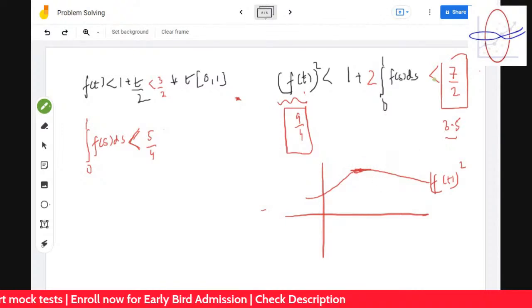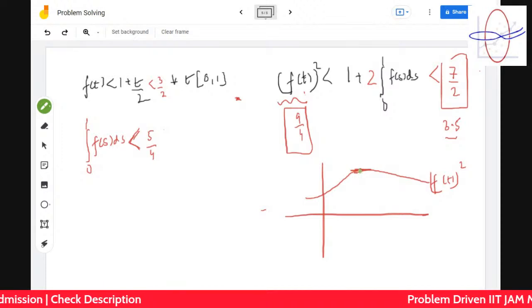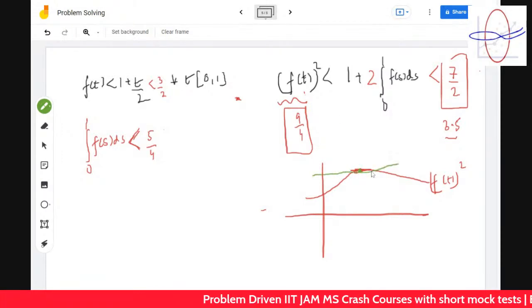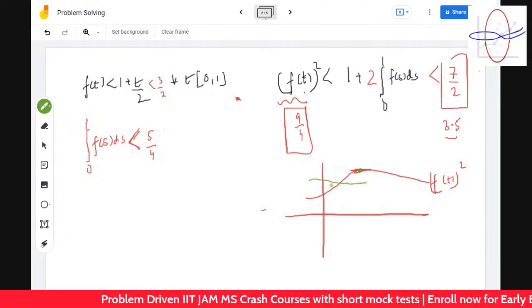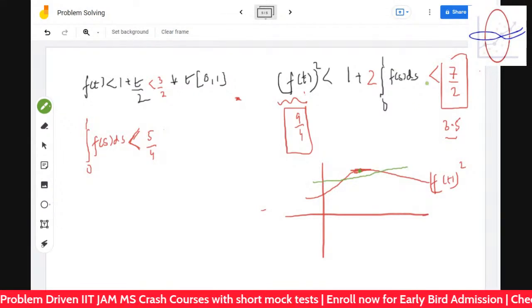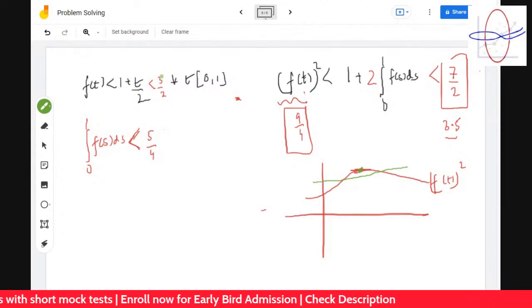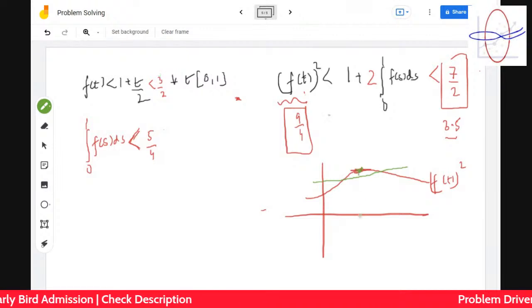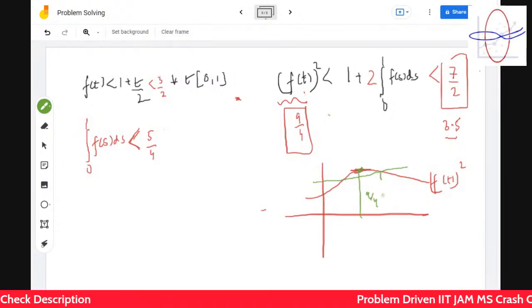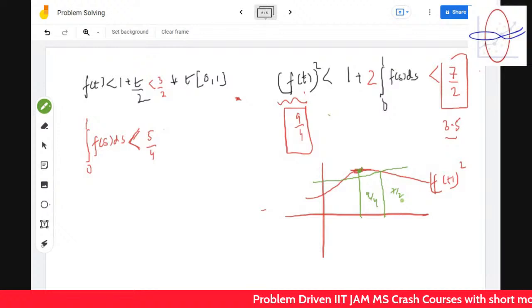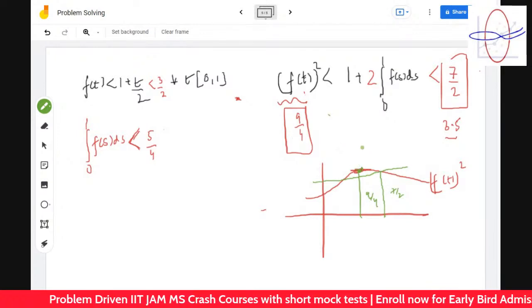So if we can somehow find such a point such that the maximum is less than 7 by 2, which is actually happening. It's telling the maximum is always less than 7 by 2. If we can somehow find that 9 by 4, which is actually less than 7 by 2. This height is 9 by 4, this is 7 by 2. Then it can be done. I will show you how it can be done. Okay? But it can be done. So let's think about how it can be done.